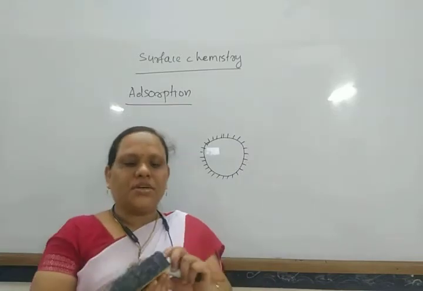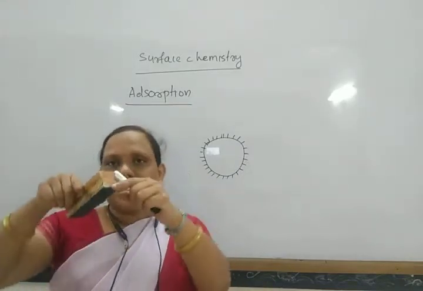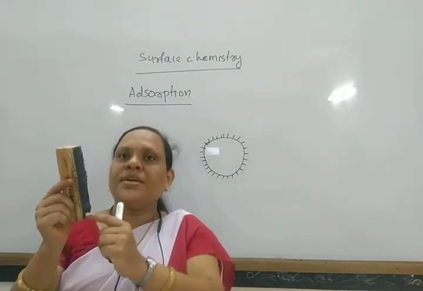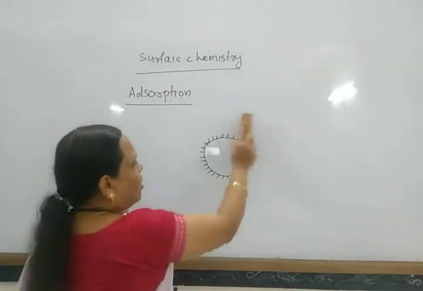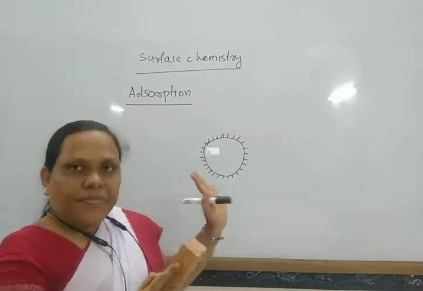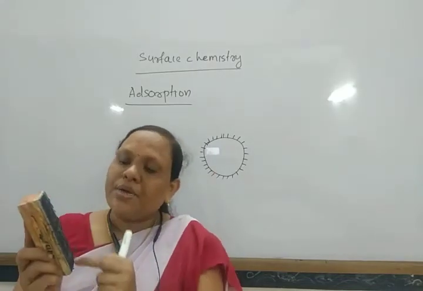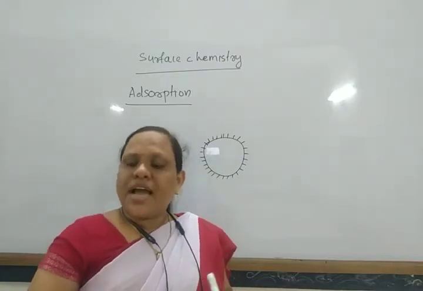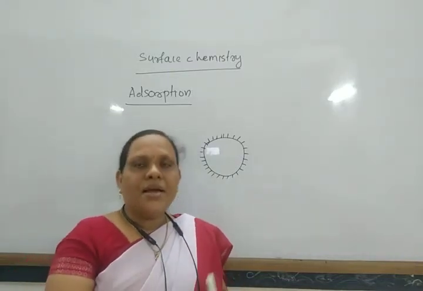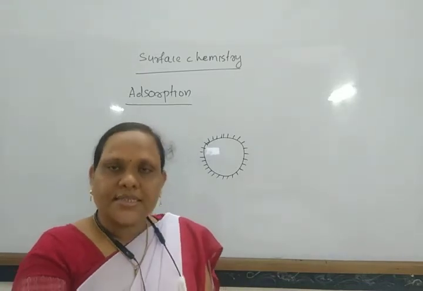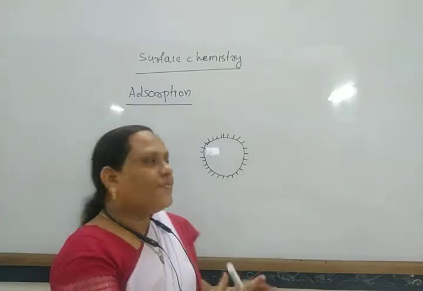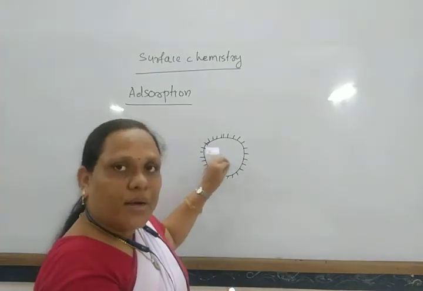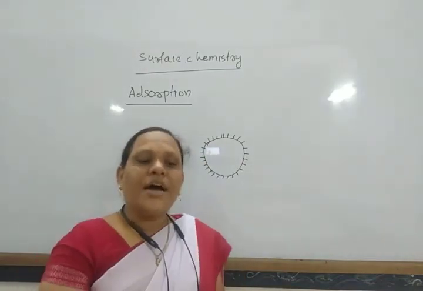And look at this duster. In the duster there is some cloth, but look, it remains almost white, and only the black portion is here. That means whenever I rub it, only the ink particles or this liquid accumulate on the surface. That is known as adsorption. So adsorption is a process in which liquids or gases accumulate on the surface of a solid or liquid rather than in the bulk.